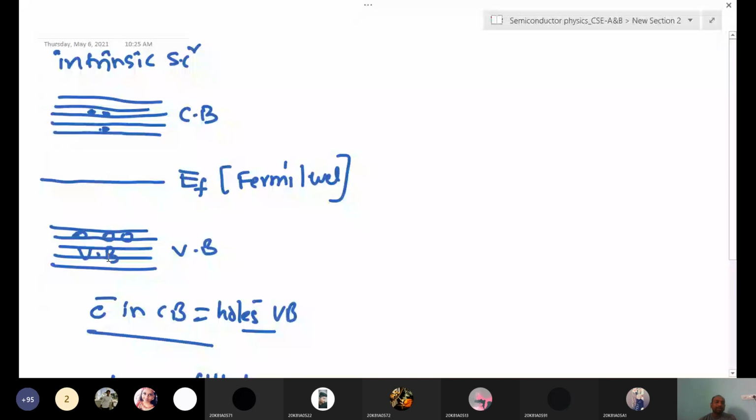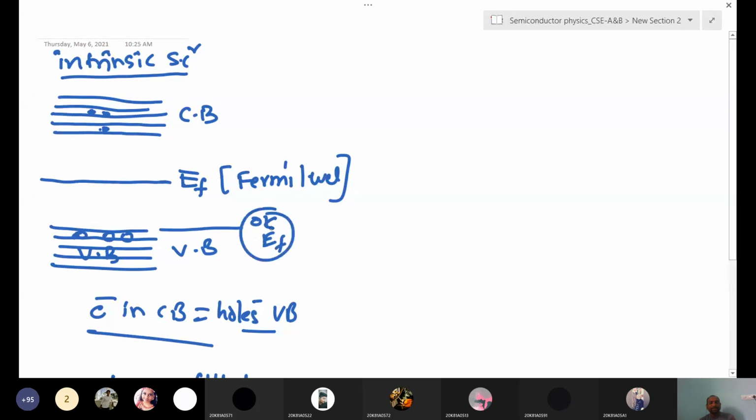But at room temperature, in the case of an intrinsic semiconductor, some of the electrons get energy and jump into the conduction band, right? That means half of the electrons are available in the conduction band, half of the holes in the valence band. So the Fermi level is in the middle of the band gap. But at 0 Kelvin, the Fermi level is here.